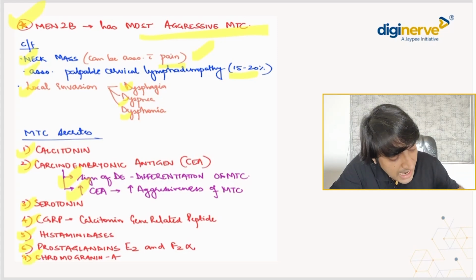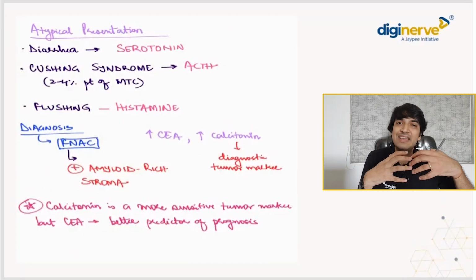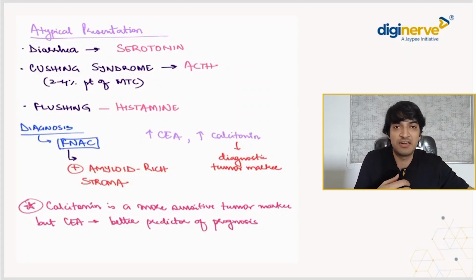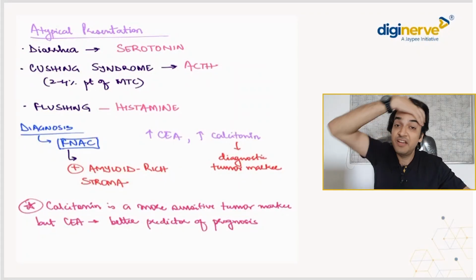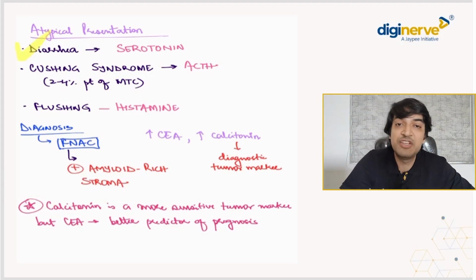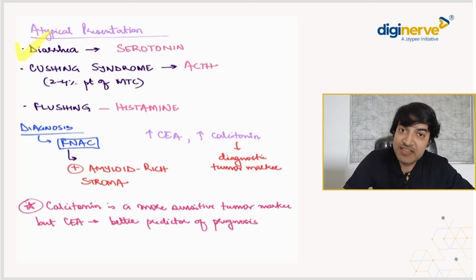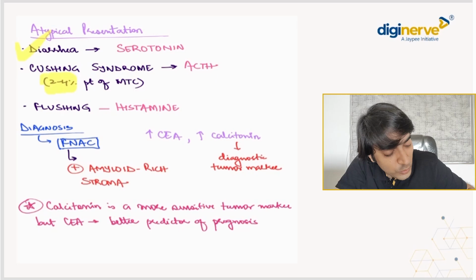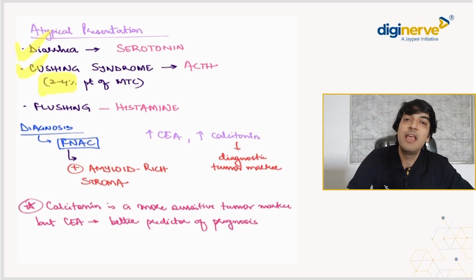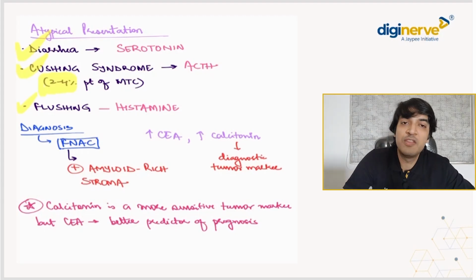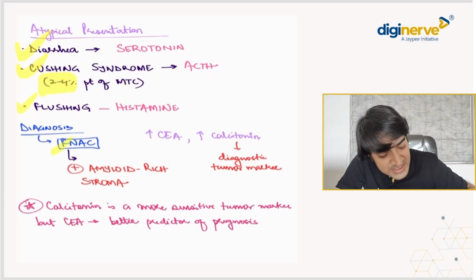So other than this, because of these secretions which are happening, there are some atypical presentations because of the things that are secreted. जैसे कि because it secretes serotonin, it causes diarrhea. So diarrhea is one of the atypical presentations of MTC. दूसरा, because it secretes ACTH, it can also have Cushing-like presentation that is seen in roughly 2 to 4% of MTC. ठीक है? Histamine secretion की वजह से flushing can also be one of the symptoms or one of the presentations.